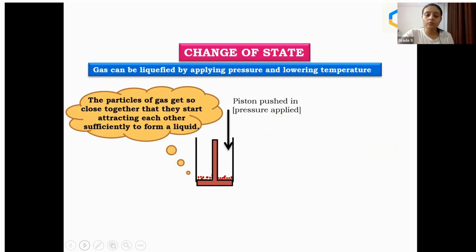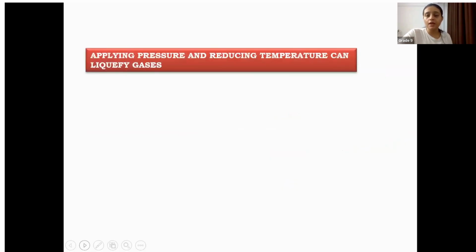So, I hope you got it right, students. Gas to liquid, we are compressing, we are giving more pressure, and we are lowering down the temperature. Whenever we say high, like we are increasing the pressure, always you have to mention that when we are increasing the pressure, we are lowering the temperature. Okay, so applying the pressure and reducing the temperature can liquefy gases. You can write this point down. They both work opposite to each other. Just remember that.